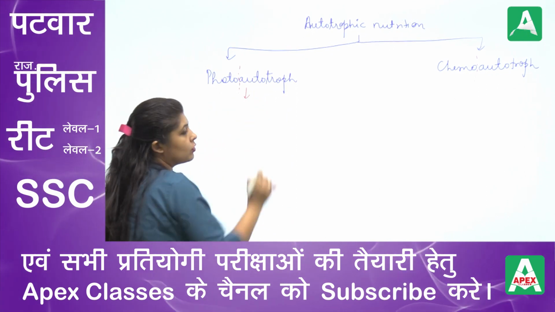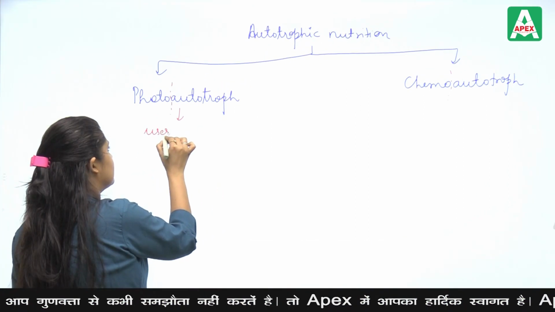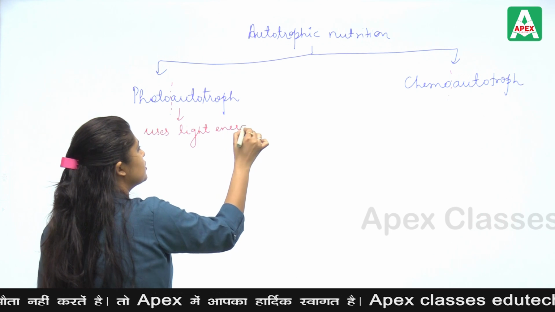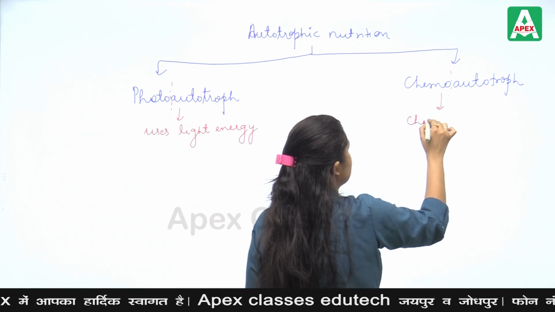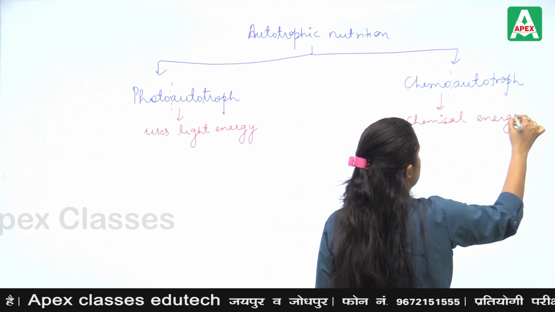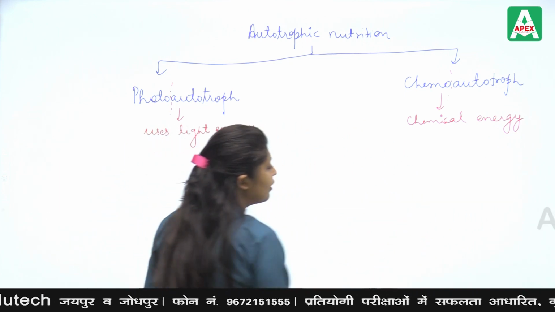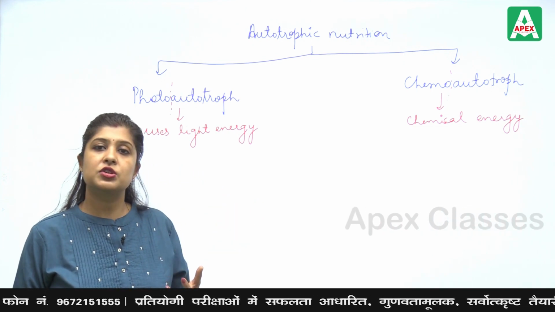When we say photoautotroph, that means it uses light energy for the formation of food, and chemoautotroph uses chemical energy for the formation of food. So a photoautotroph uses sunlight or light energy for the formation of food.